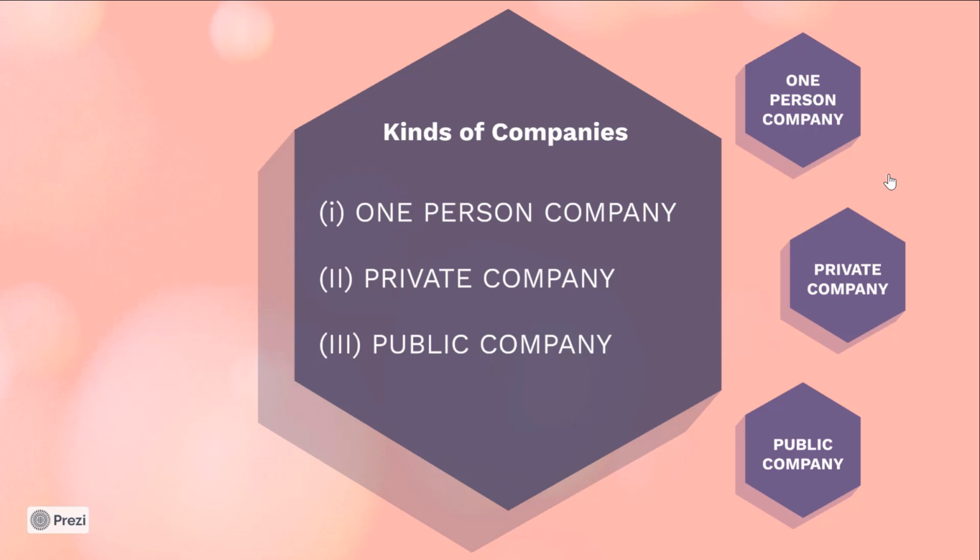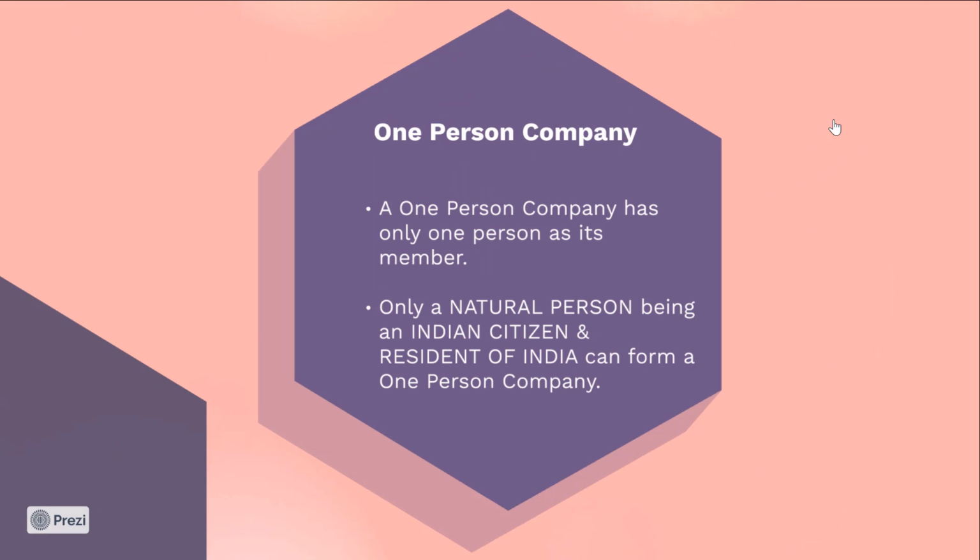We will see each of these kinds of companies in detail. We'll begin with one-person company. A one-person company has only one person as its member. And this one person has to be a natural person, being an Indian citizen and resident of India.